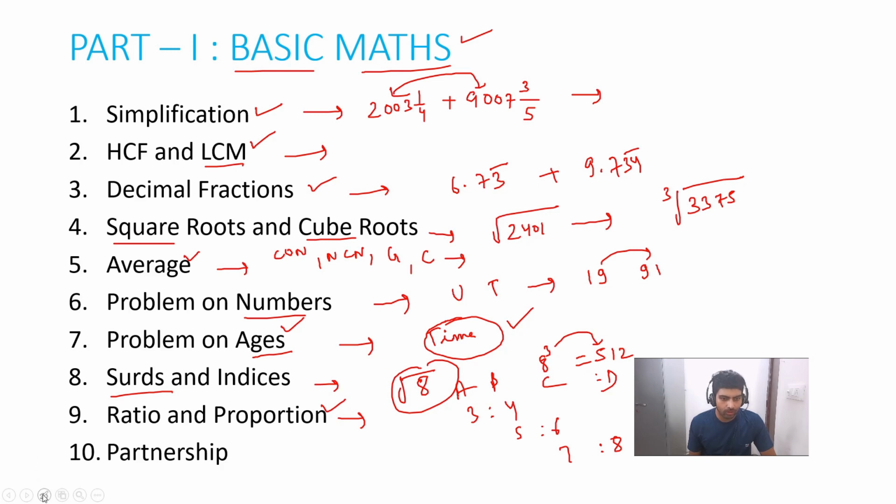Then on the basis of this, we have another topic called partnership. It is a part of ratio, but with different concepts. Two partners have started a business, and one partner has left the business after 5 months. He invested 10,000 rupees. Another partner invested the money for 6 months, investing 20,000. What is the profit they are getting after 1 year? All these types of questions we are going to cover in partnership.